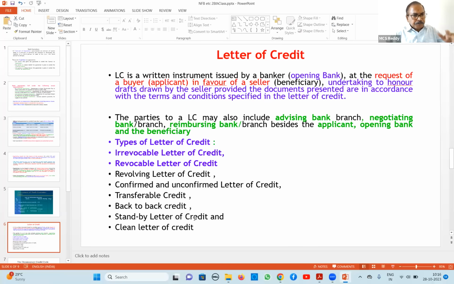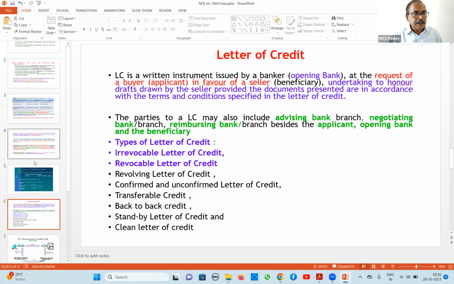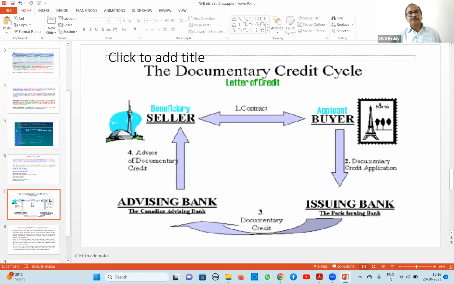I will first tell you the mechanism, so that you will understand how a letter of credit takes place. Right now, this is the buyer, say here it is mentioned as Paris, doesn't matter, it is our country. Our customer is the buyer. He is buying some machinery or material from a seller in another country, say here it is mentioned Canada. So our customer is buying some material or machinery from abroad.